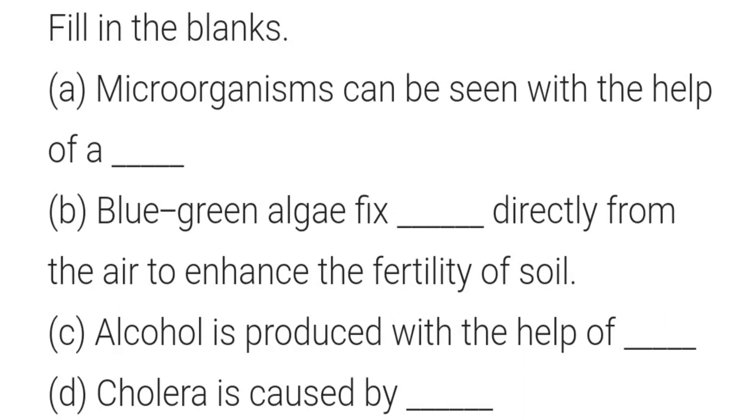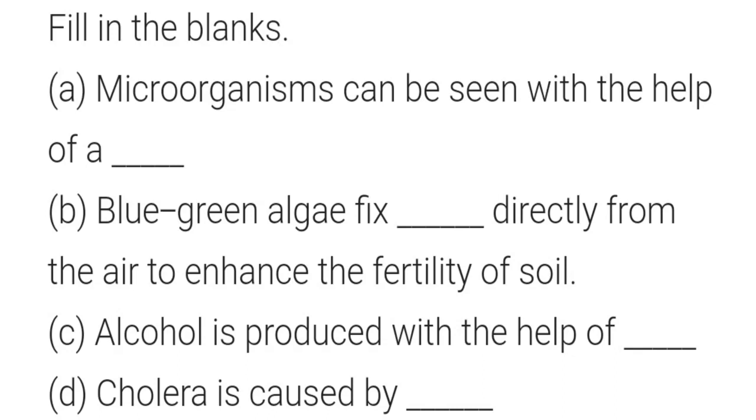Now we are seeing the first question, which is fill in the blanks. The first question is: microorganisms can be seen with the help of a microscope. The fill in the blank is microscope. Blue green algae fixes dash directly from the air to enhance fertility, that is nitrogen. Blue green algae fixes atmospheric nitrogen to increase the fertility of soil.